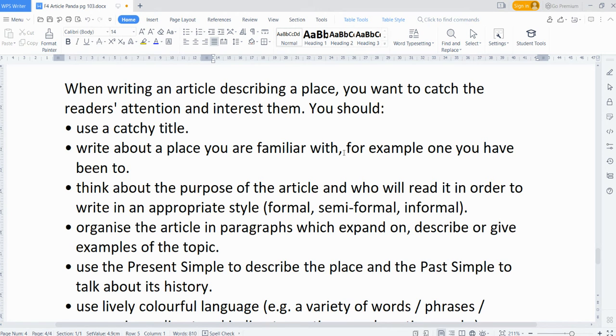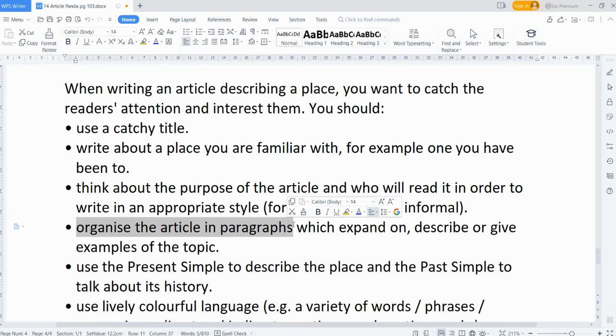Next, number four, organize an article in paragraphs. You cannot put everything in one long paragraph. You have to elaborate, and you have to divide them into many paragraphs. Describe or give examples of the topic. Give examples when necessary, and elaborate on them.